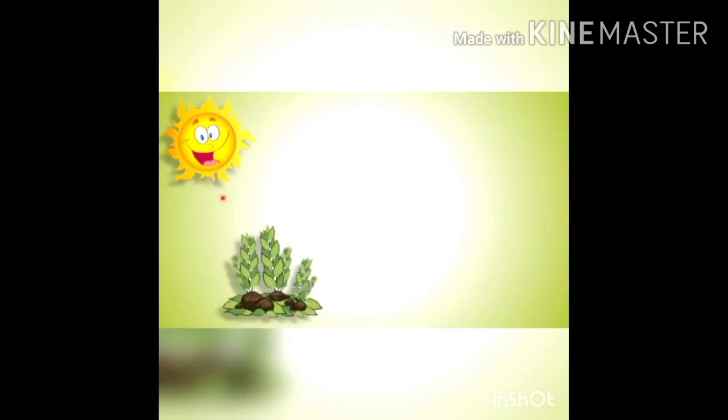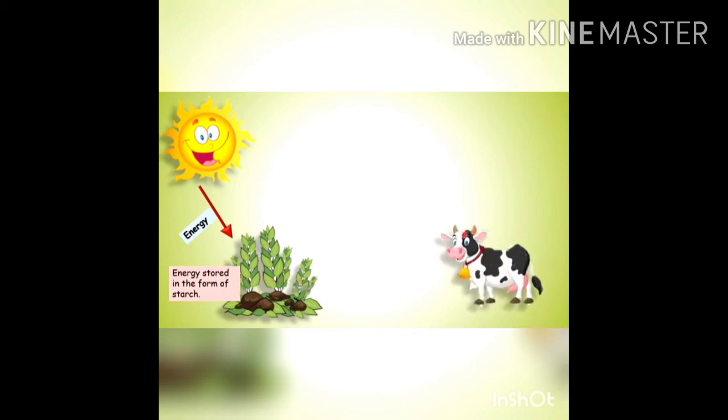The sun being the main source of energy in nature, plants take energy directly from the sun, and energy in plants is stored in the form of starch or simple sugar, and this energy is transferred to animals. Now a question arises here: how does this energy get transferred? The answer is that animals consume plants as food, and whenever they eat plants, they take that energy from plants.